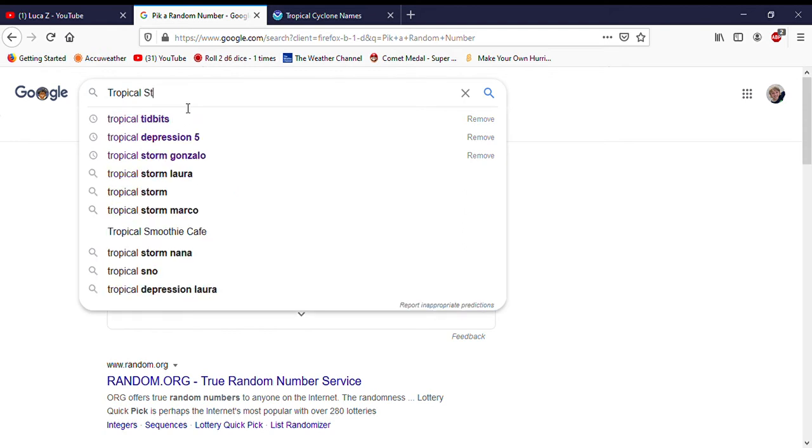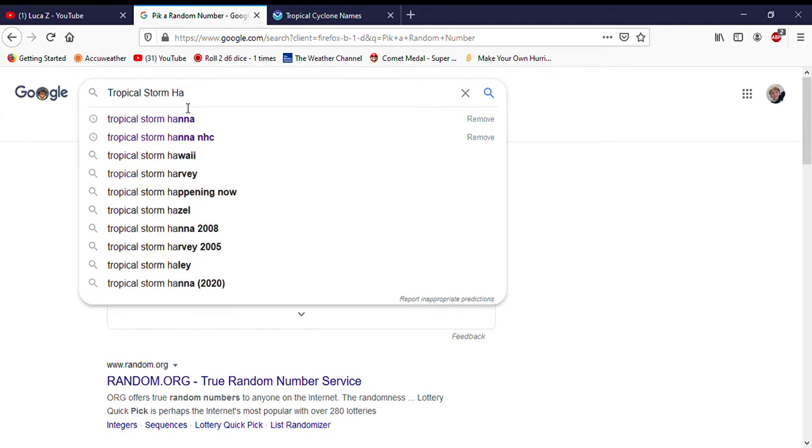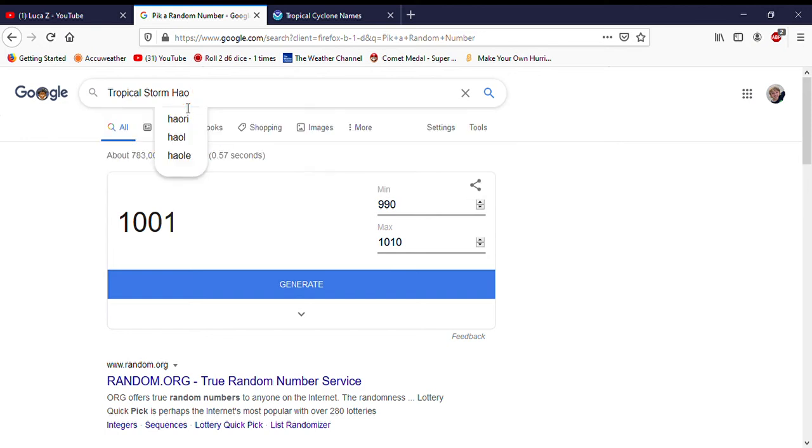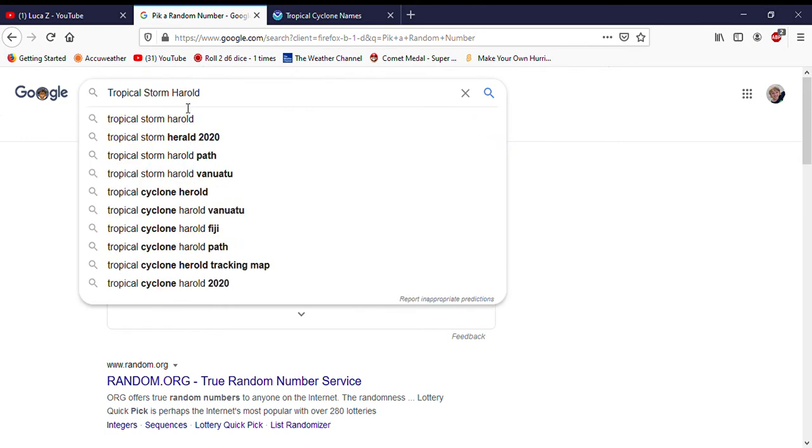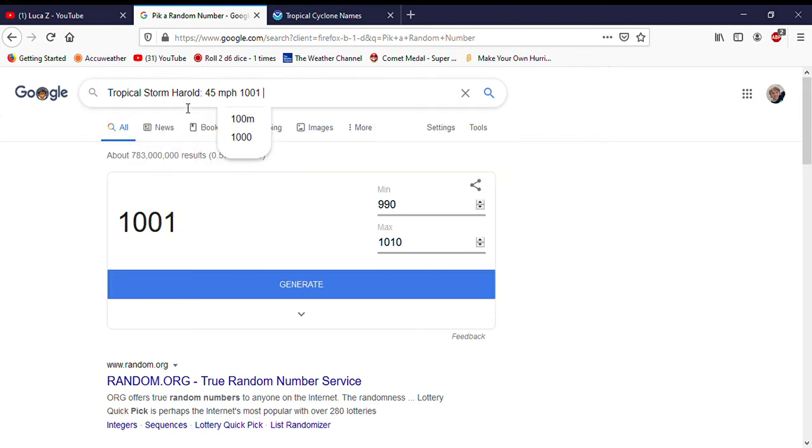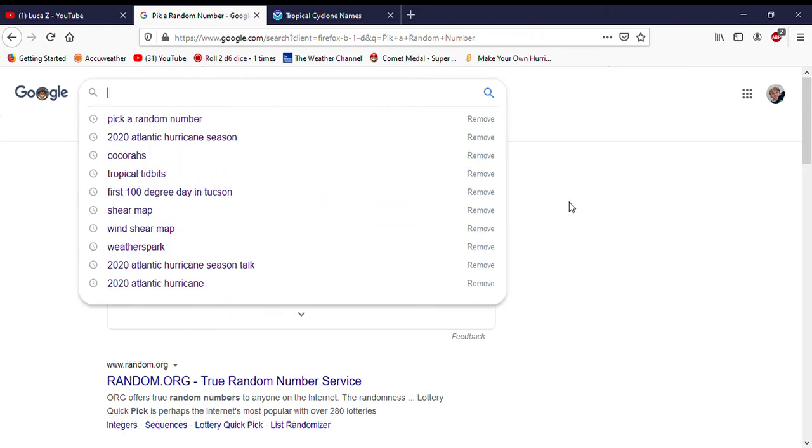Tropical storm Harold. From 45 miles per hour, 1001 millibars. December 17th to December 26th. There. That's our storm. That's how we made a storm with this random number generator. But that's not what we're going to be doing today. I used it to make an entire season.